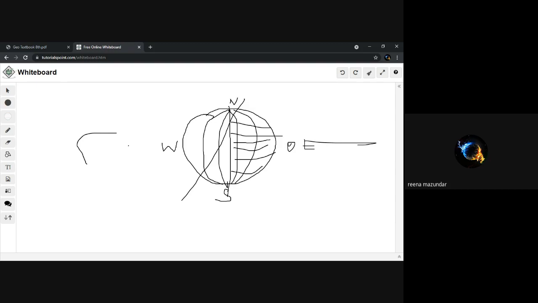So when this part comes to this side, they will have day, and this part which will go back side will have night time. So the sun is stationary, the sun is not moving. It is the earth which is moving from west to east, and thus everything seems to move from east to west. This is how the rotation of the earth takes place, and because of that rotation, we have day and night. We will say revolution also.